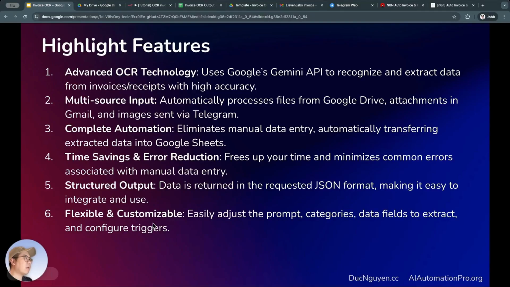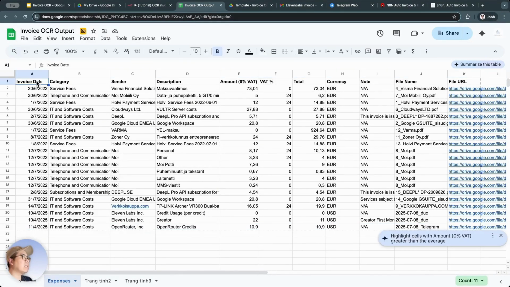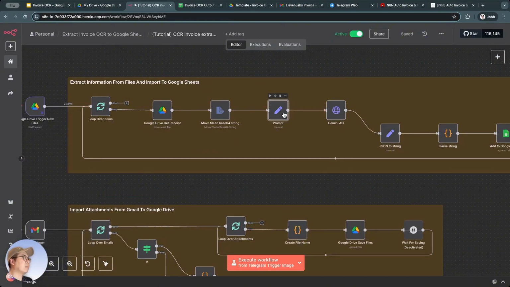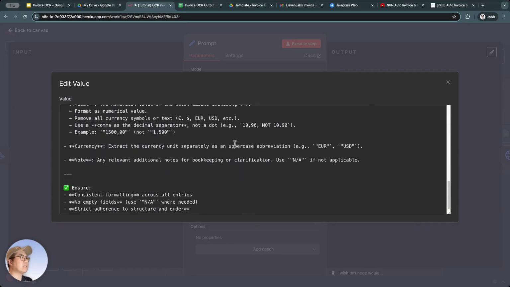Sixth and last is flexible and customizable, meaning it's very flexible and highly customizable. With this system, I've designed it so that it's easy to modify and can be tailored to meet users' needs. We can change this form, modify the categories, the fields we want to extract, and even add or remove triggers if we want. For example, if the default template at the beginning doesn't fully match your needs, you can completely customize this template file. You can add a few columns here, delete some columns there, and then just make a few adjustments in this N8N file. Just edit this form file. So this is the form file. Whatever information we want to extract, we just edit it here.